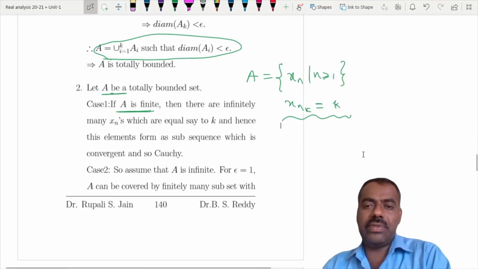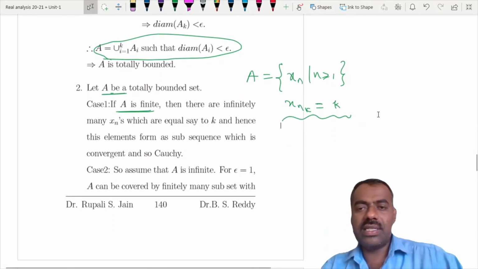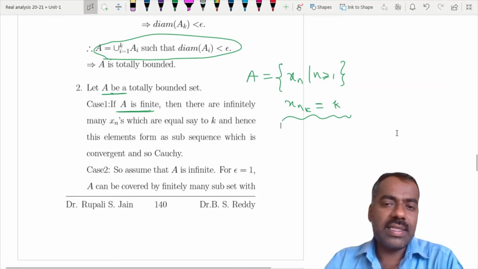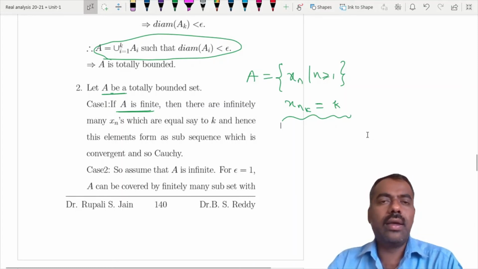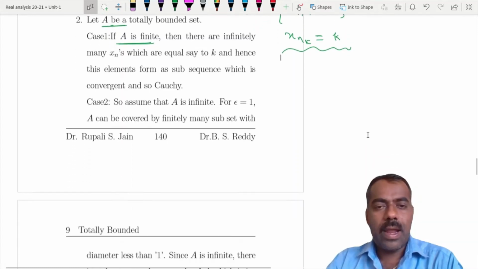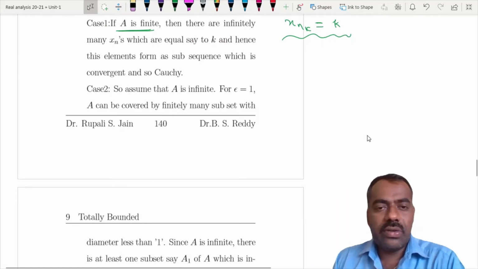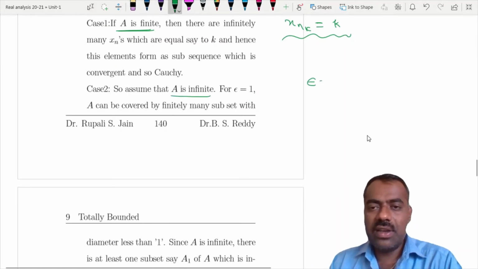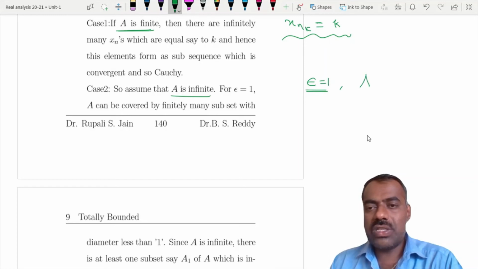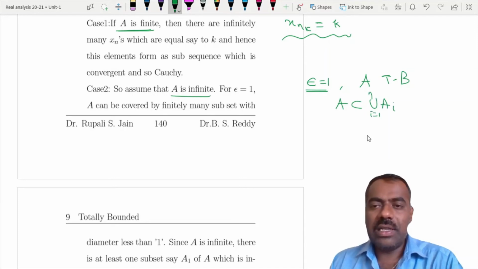That itself suggests that this is a sequence which converges and hence it is Cauchy. So there exists a Cauchy subsequence. Now assume that A is infinite. So if A is an infinite set, for epsilon equal to 1, because A is totally bounded, A can be covered by a union of Ai's, finitely many sets.